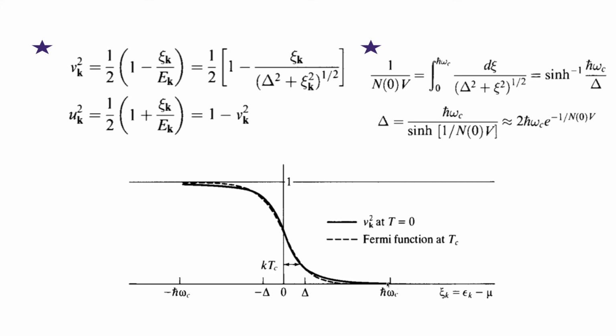So this is the Fermi function. Vk square is the same kind of thing, and Vk square has the maximum value around this superconducting gap energy scale. It has the maximum value, and well above this, the phonon frequency, the Debye energy, above that it goes to 0. So the probability of